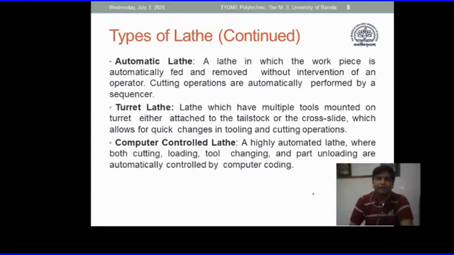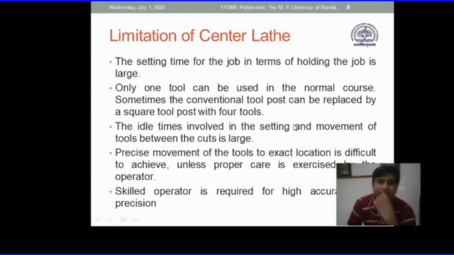Okay. So next is limitations, or we try to understand what is the need or requirement for developing these automatic or semi-automatic machines. Whenever we want to get a new thing, we either find out the limitations, or in real sense the existing things are not able to serve us to the required configuration.